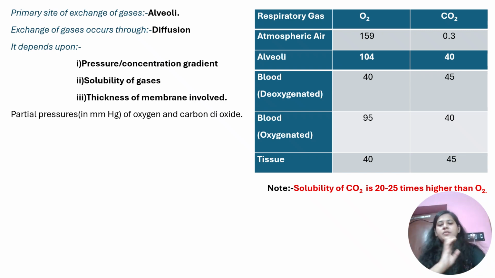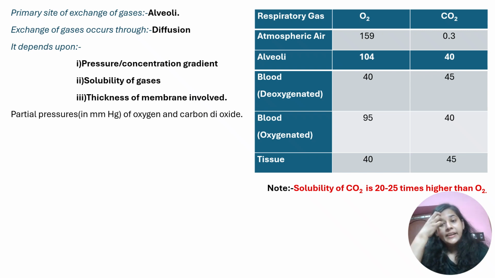So these values you have to learn. For carbon dioxide, you will read it as 40, 45, 40, 45. 45 is where carbon dioxide will be more, in the tissue and in the deoxygenated blood. 40 is where it will be less, in the oxygenated part and in the alveoli. And in the atmosphere, it is very less, 0.3. In case of oxygen, it's 40, 95, 40. There are two parts where it will be 40, the tissue and the deoxygenated blood, where the level of carbon dioxide will be more, and 95 in oxygenated blood. In the atmosphere, it is 159. In alveoli, it is 104.